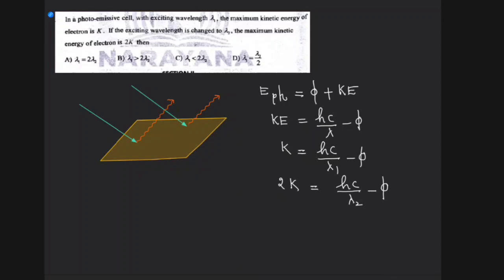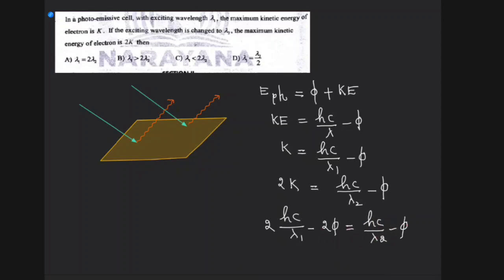Have a look. Now we can substitute the K value here. So 2 into K, where K can be written as hc by λ1 minus φ, so 2hc by λ1 minus 2φ will be equal to hc by λ2 minus φ.